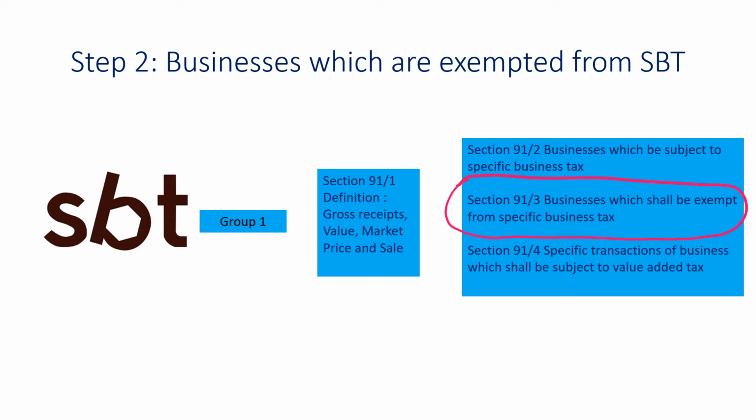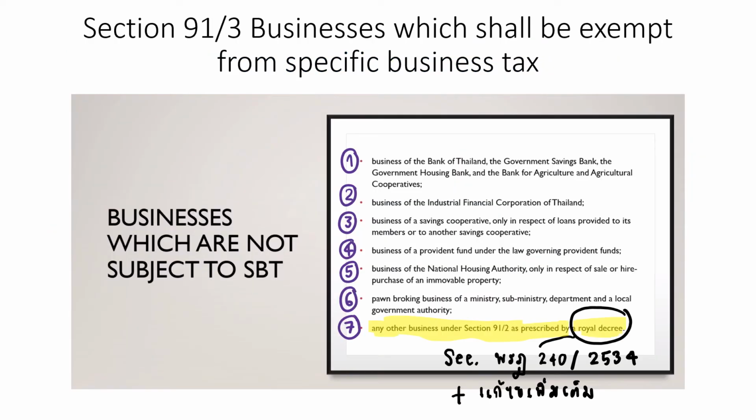So let's have a look at the exemption together. Under section 91/3 of the Revenue Code, some businesses are exempted from specific business tax, including the business of the Bank of Thailand, the Government Savings Bank, the Government Housing Bank, Bank for Agriculture and Agricultural Cooperatives.